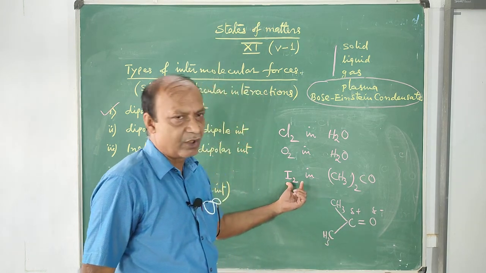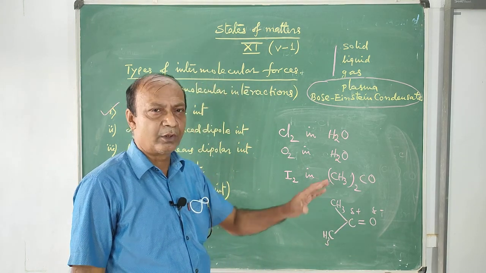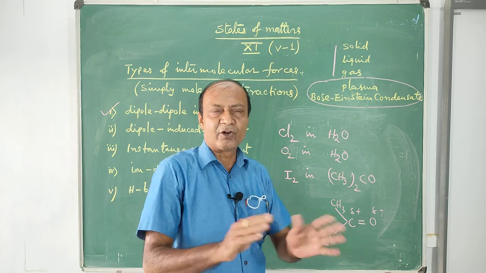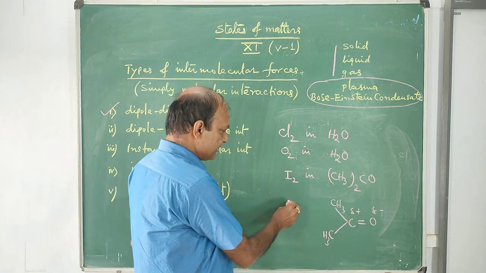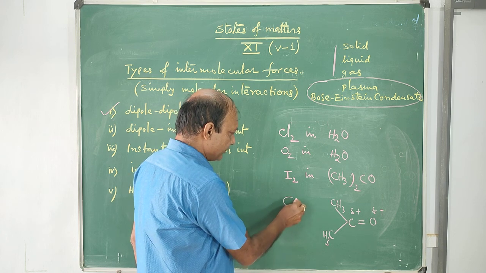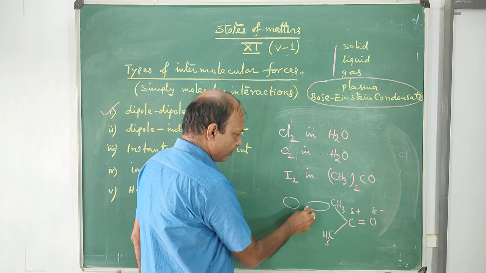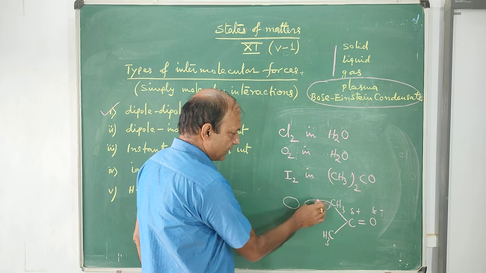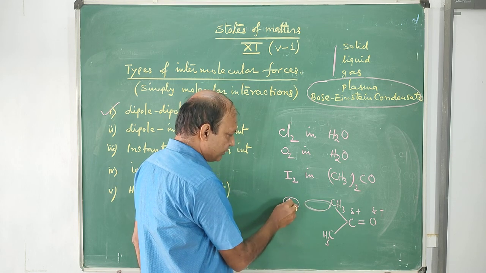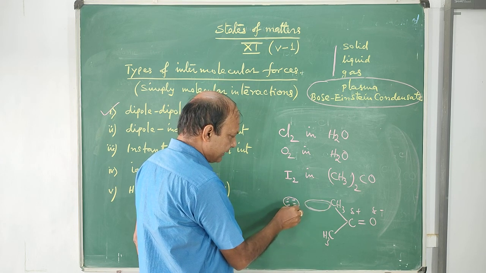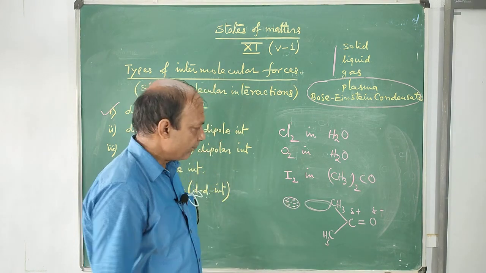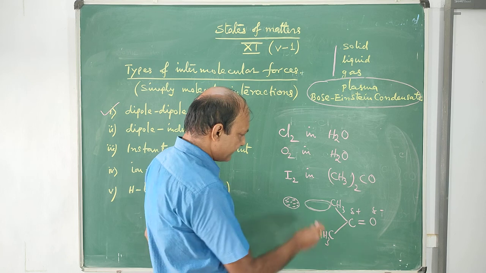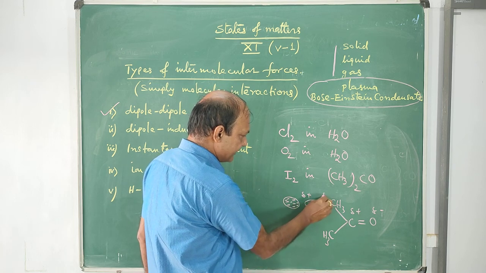And iodine is non-polar, that means its electron density is symmetrical. Now let us see. Suppose this is an iodine molecule and this is an acetone molecule. In the iodine molecule, in normal condition the electron density is symmetrical, but in the acetone molecule there is a positive part and a negative part.